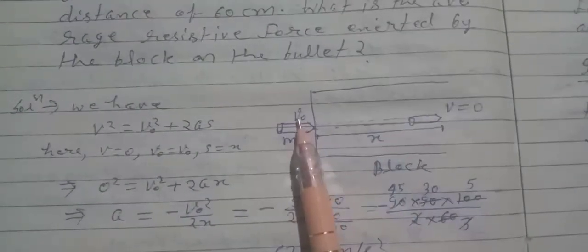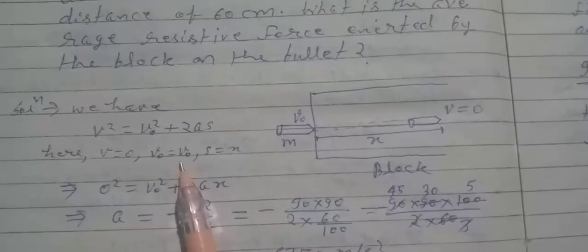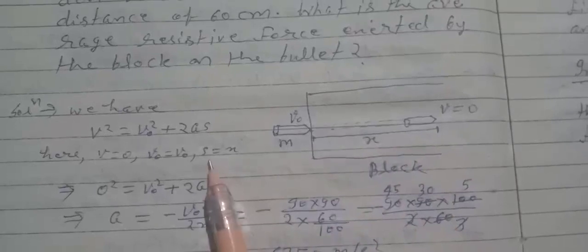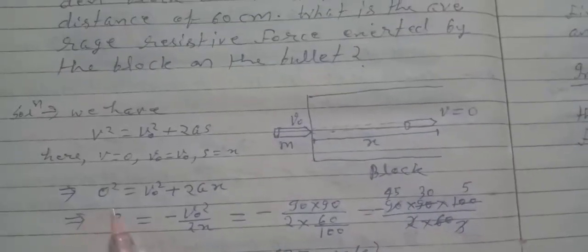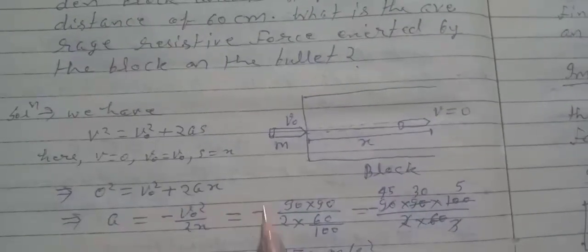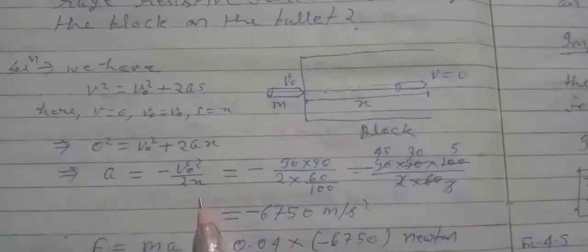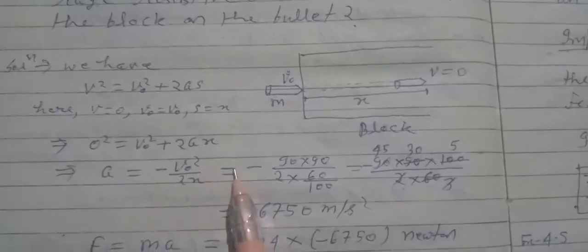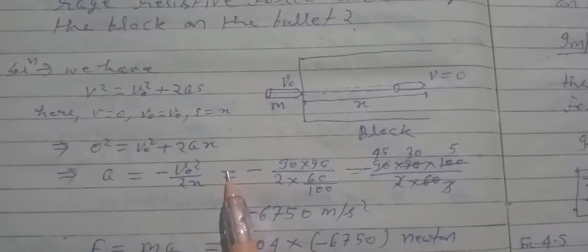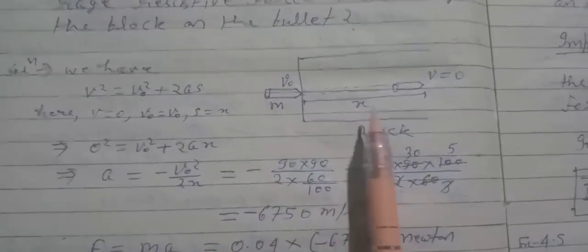Initial velocity is v naught, and s, the distance traveled in the block, is x. So we have 0 equals v naught square plus 2ax, hence a equals minus v naught square by 2x. The negative sign shows that the acceleration is acting opposite to the motion of the bullet.